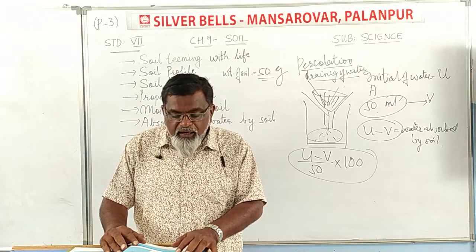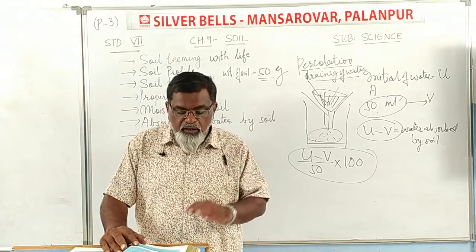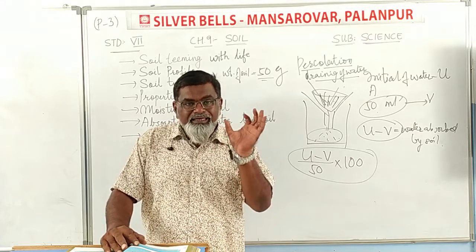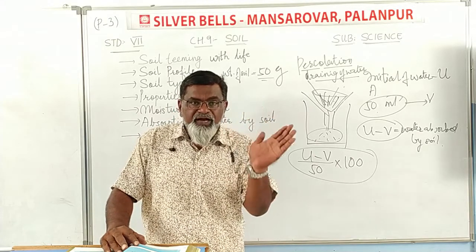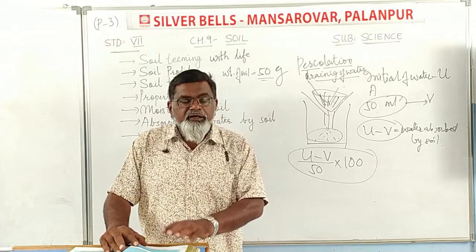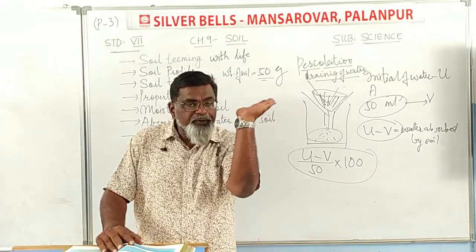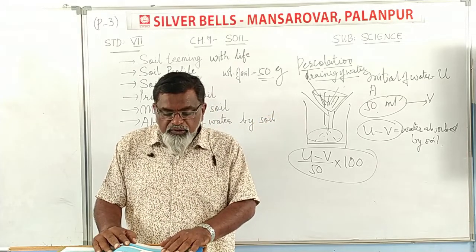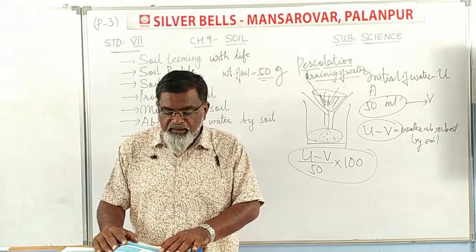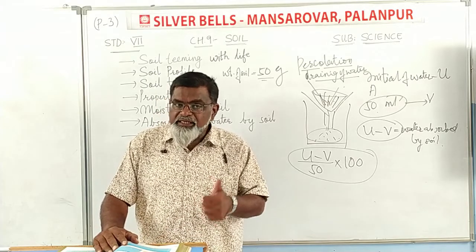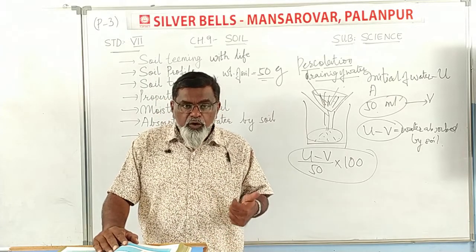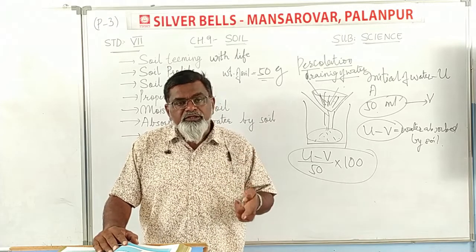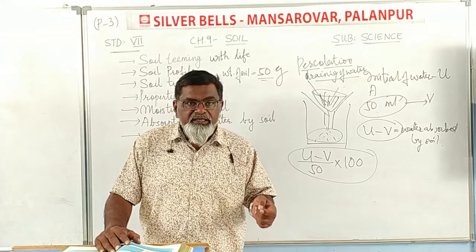Crops such as wheat are grown in the fine clay soil because they are rich in humus. What is humus? The dead organic particles, the dried leaves, are called humus, and it is in the uppermost layer of the soil. Because they are rich in humus, they are very fertile. So fertility is also essential for growing crops. In this soil, humus is more, which means the fertility is also more.